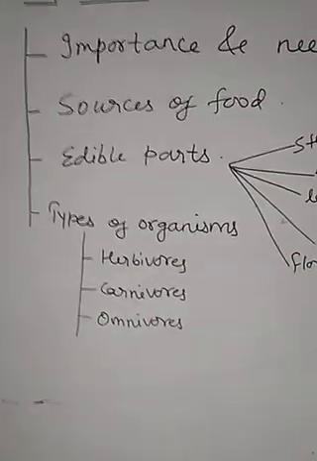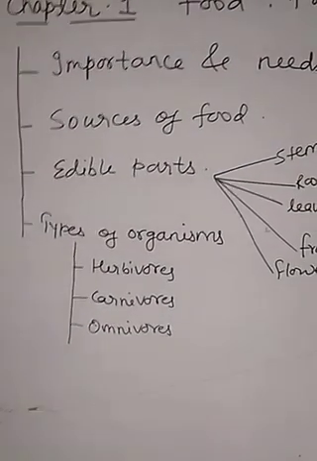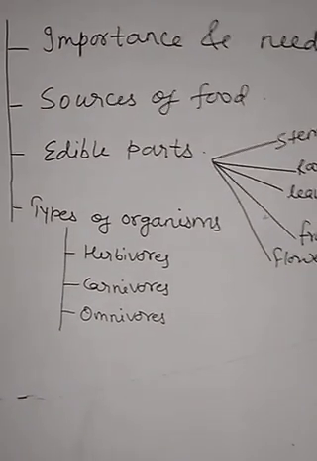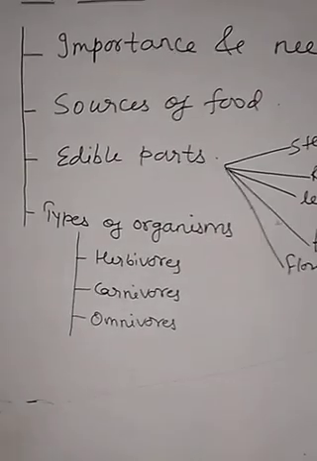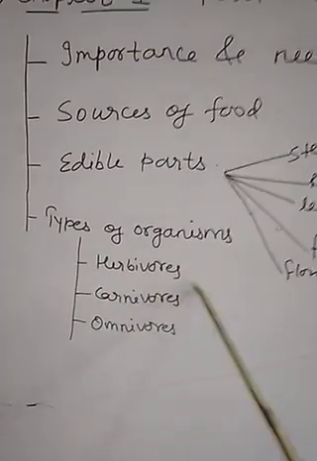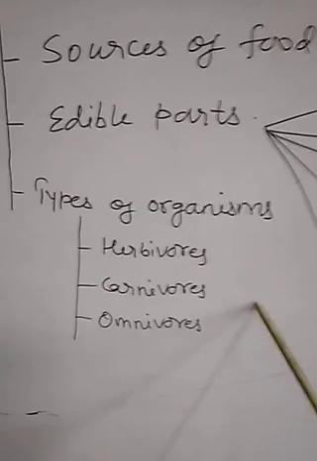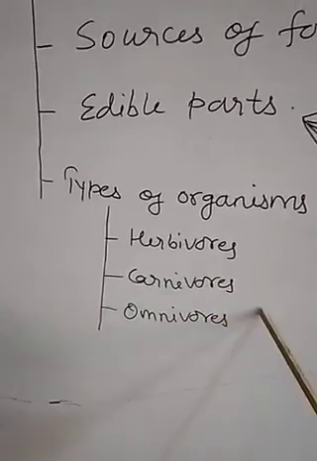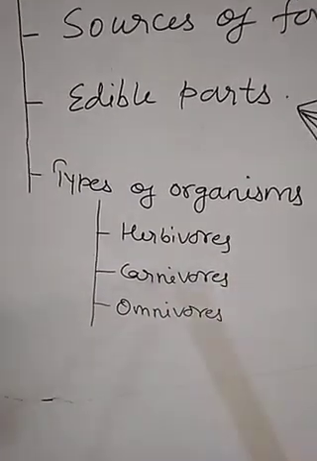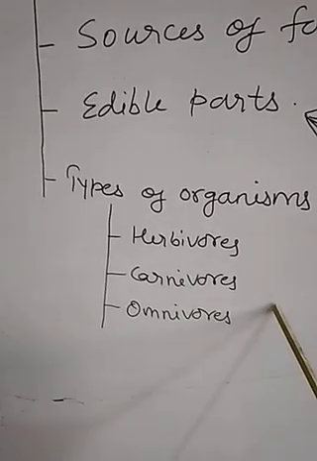Children, some organisms only depend on plant products for their food, like the goat, the cow, the horse. They depend only on plant products for their food, and such organisms are called herbivores. Means the organisms that depend on plant products are called herbivores. Children, some animals depend only on other animals for their food. For example, the lion, the tiger, the leopard, they depend on the flesh of other animals, and that is why they are called carnivores.